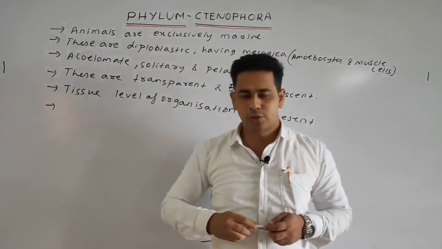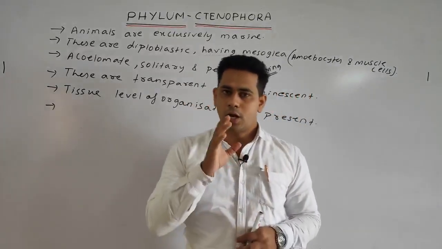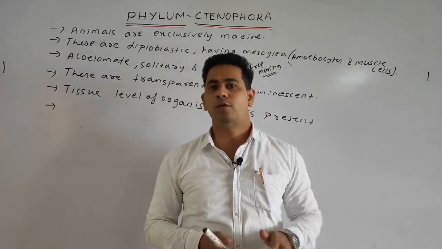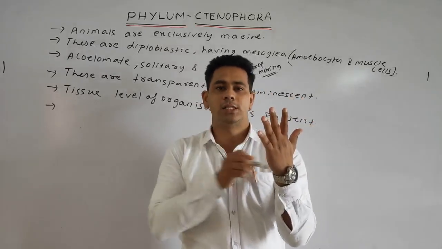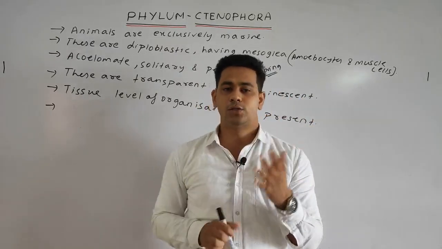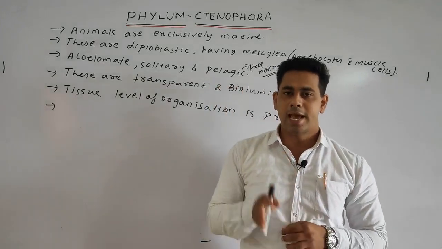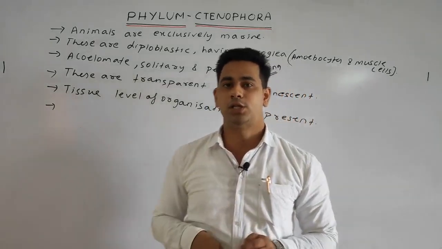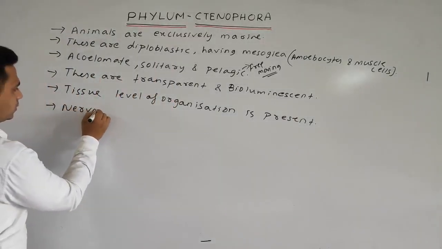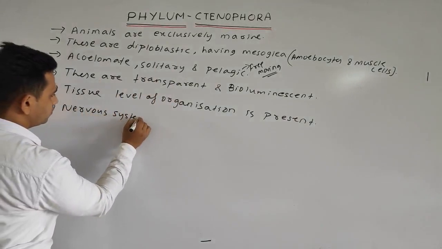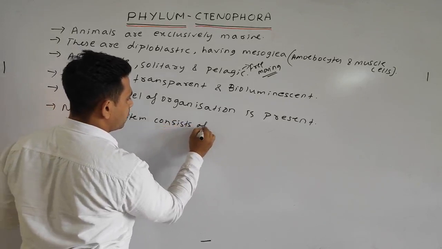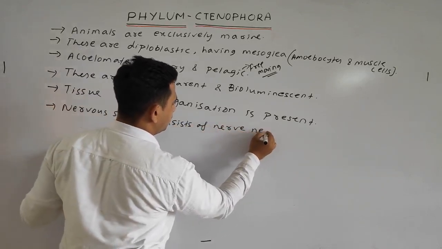Okay. Next student, nervous system. The nervous system generally consists of nerve nets. As we discussed, nerve net means what? Having a network-like system. We discussed in the previous phyla also that they have nerve nets. So we can say the nervous system is present, and it consists of nerve nets.